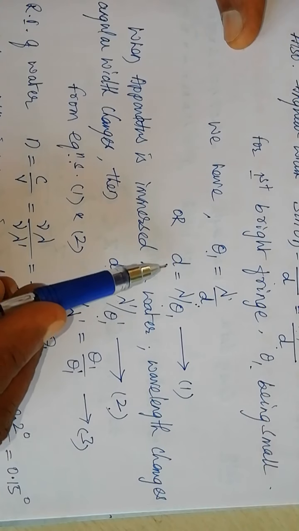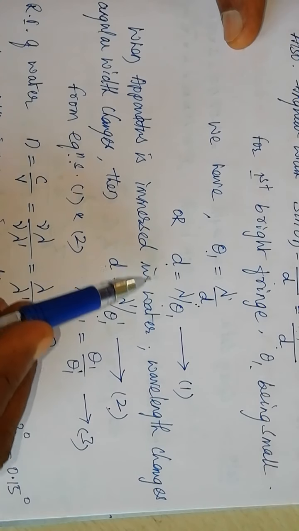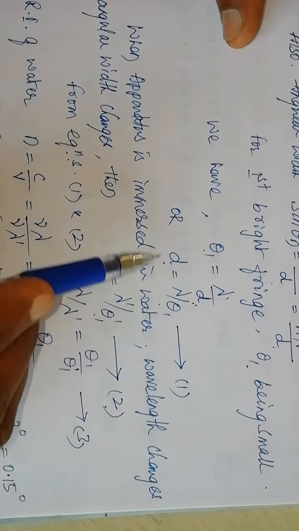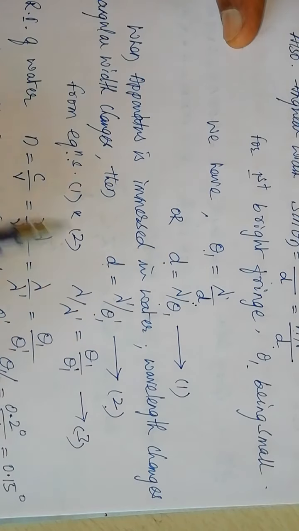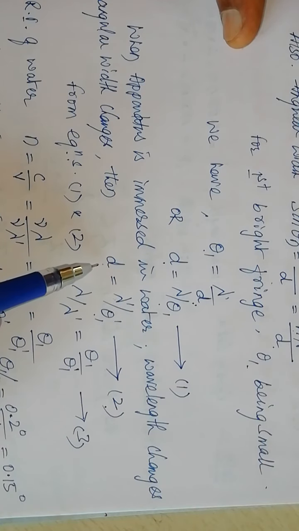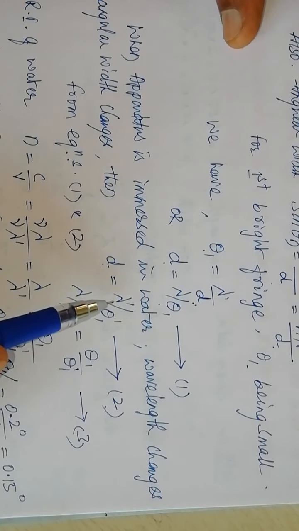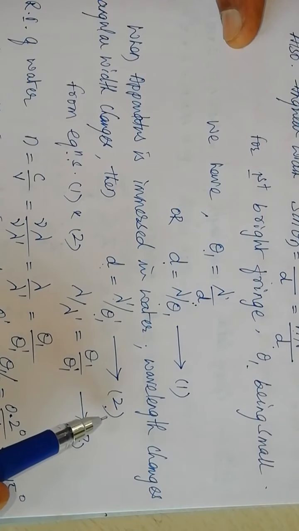So in air medium we have d equals lambda by theta 1, that is equation 1. In water medium, where the Young's double slit experiment is conducted in water, d can be written as lambda dash by theta 1 dash, that is equation 2.